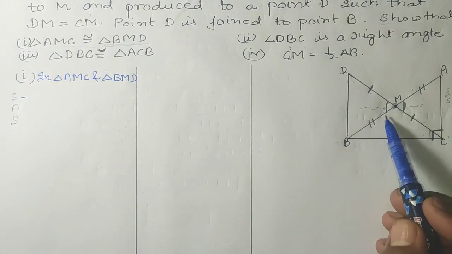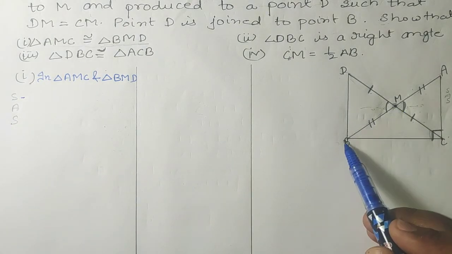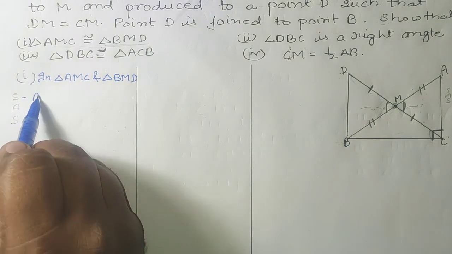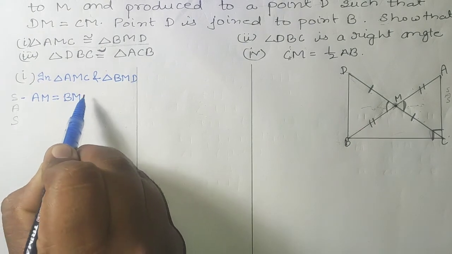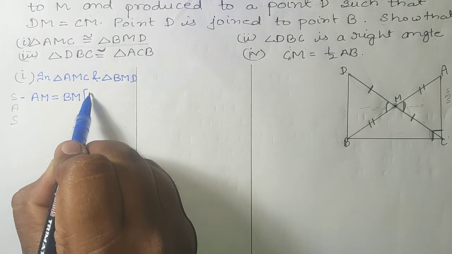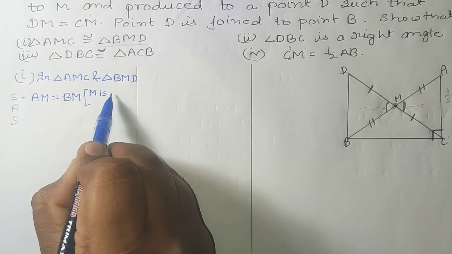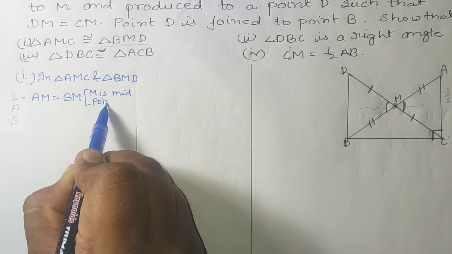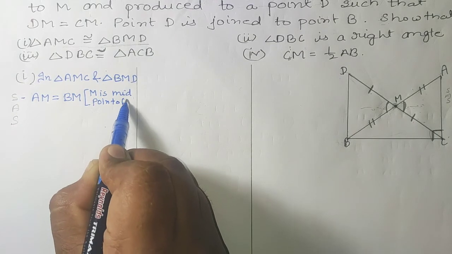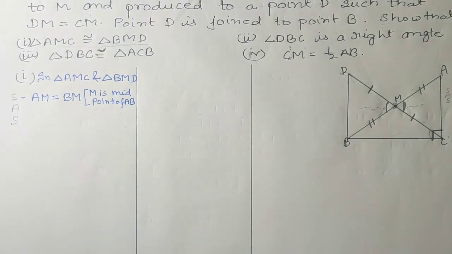The first one is side AM is equal to BM. The reason is M is the midpoint of AB.